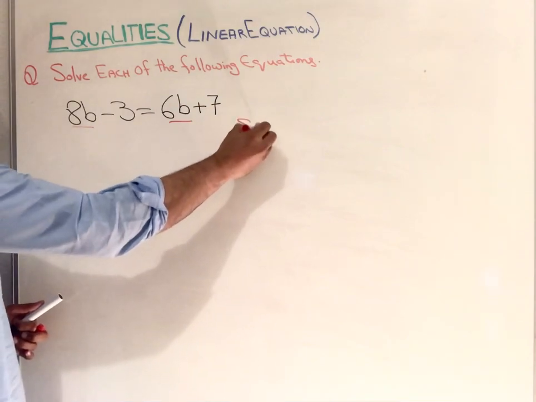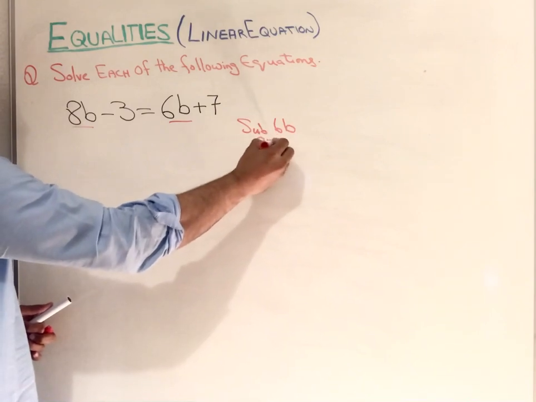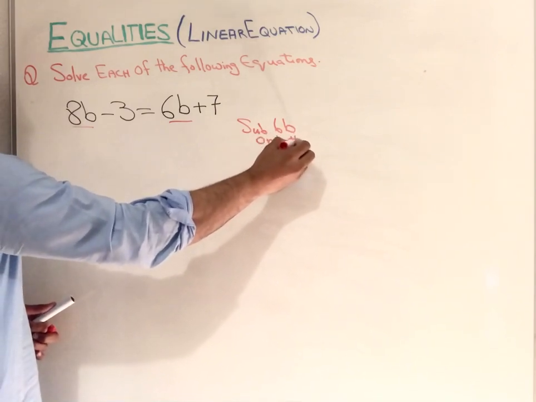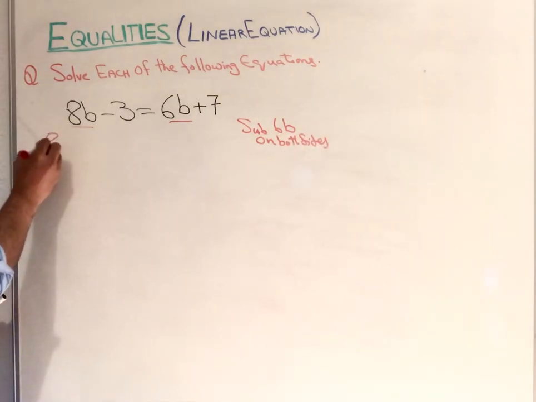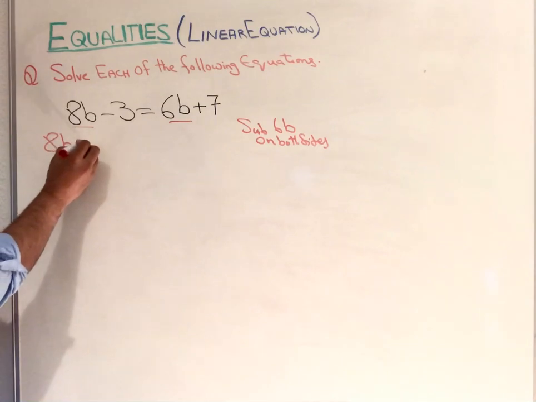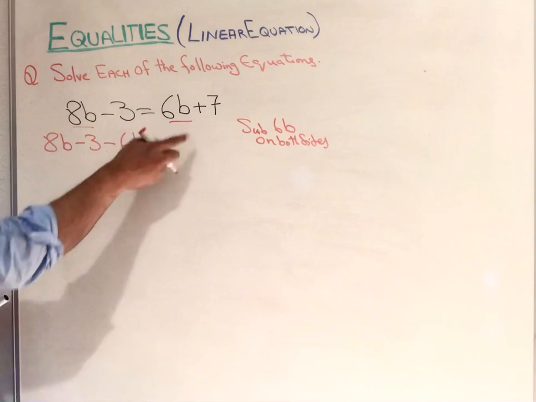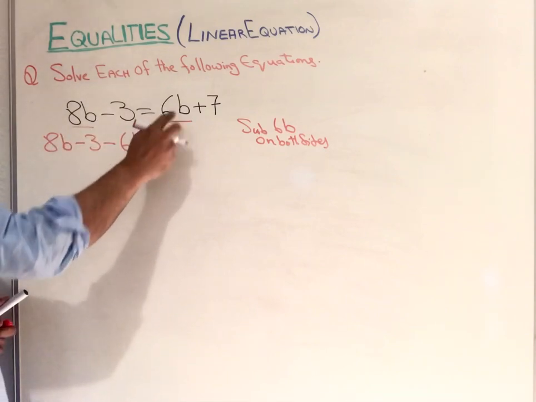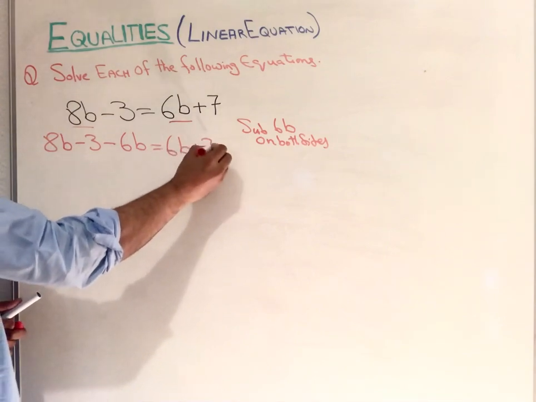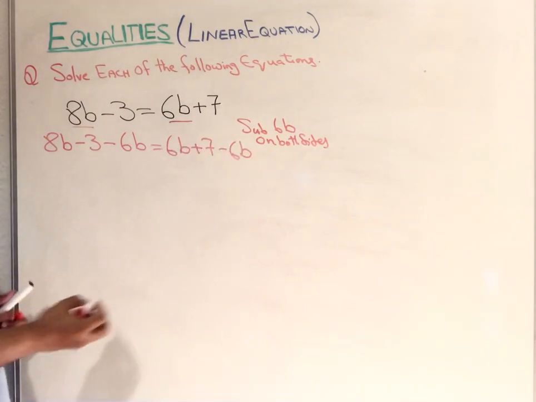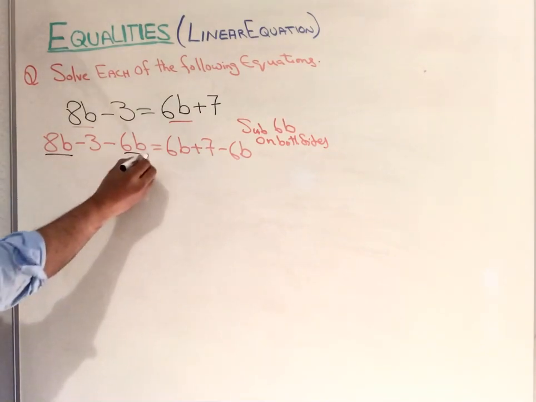So in here, subtract 6b on both sides. When you do that, you will get 8b minus 3 minus 6b. That's done one thing. Second, we're going to get 6b plus 7 minus 6b. Now you can see in here this is a like term.